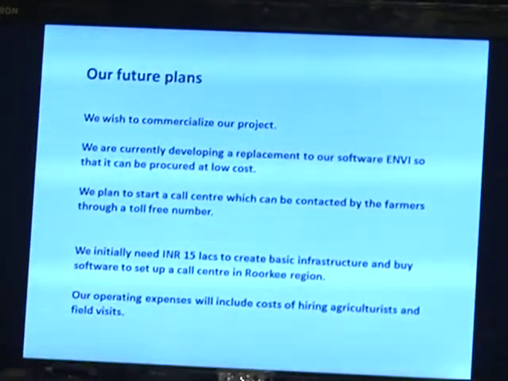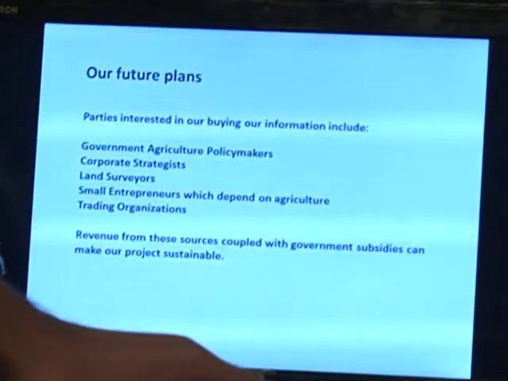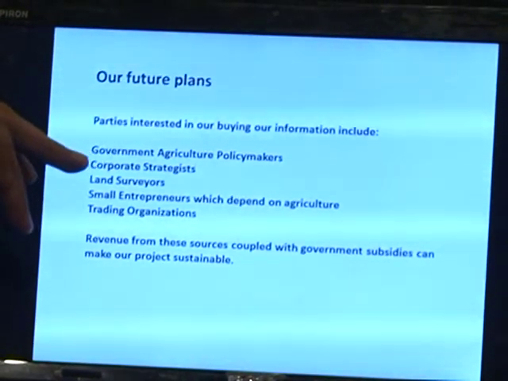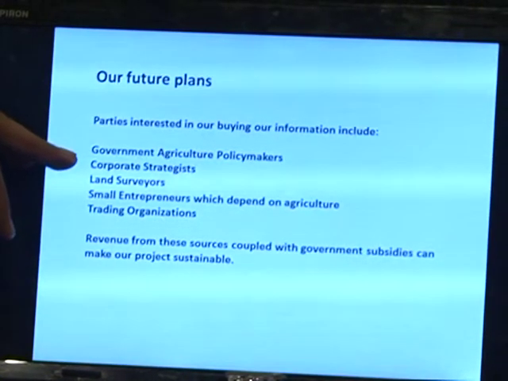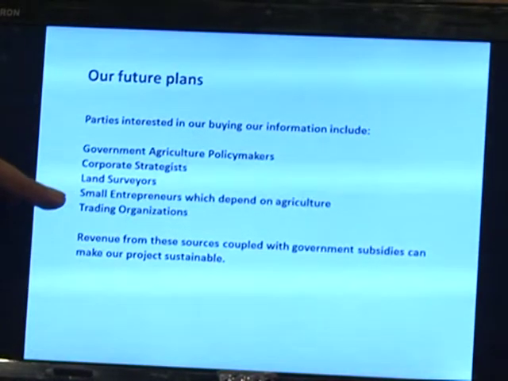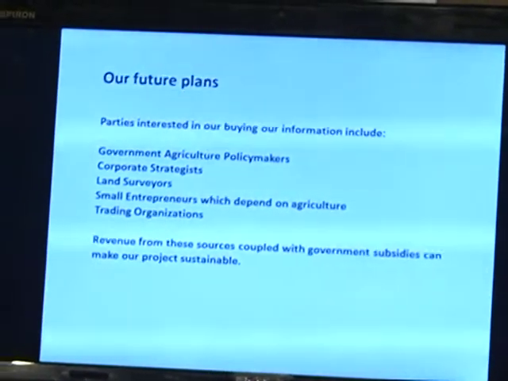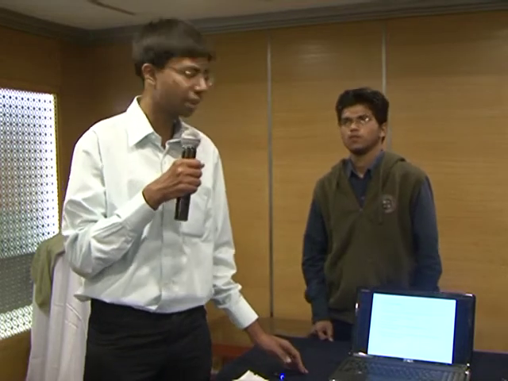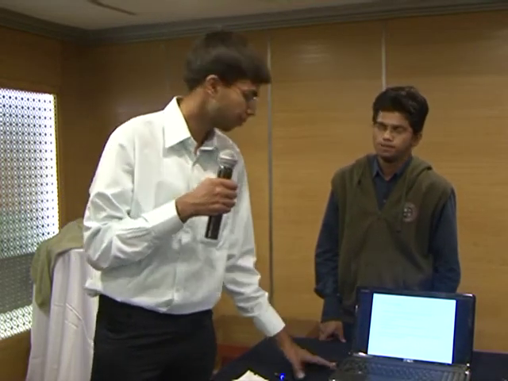In addition to the farmer, many other parties are also interested in our information. Some of them are government agencies, corporate strategists, many other companies engaged in agriculture, land surveyors, small entrepreneurs, and trading organizations. All these parties are interested in the agriculture information provided by us, and we might be able to commercialize the project if we are able to get revenue from all these agencies.